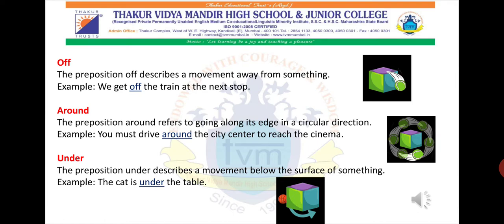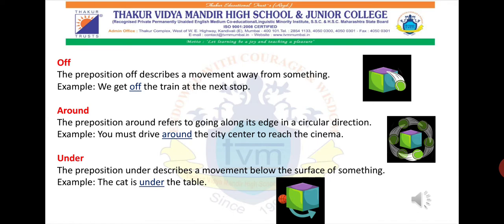If you ask the question, in which direction must we drive to reach the cinema, it will give you the answer, around the city. So we see that around is used as a preposition of direction.